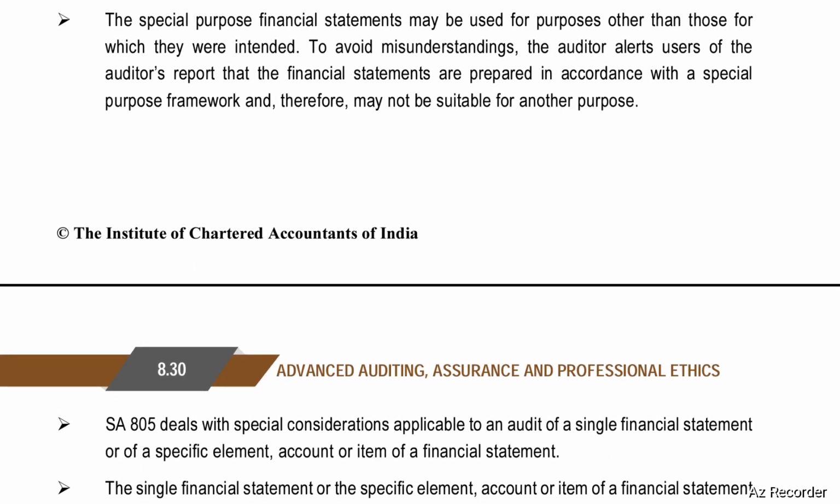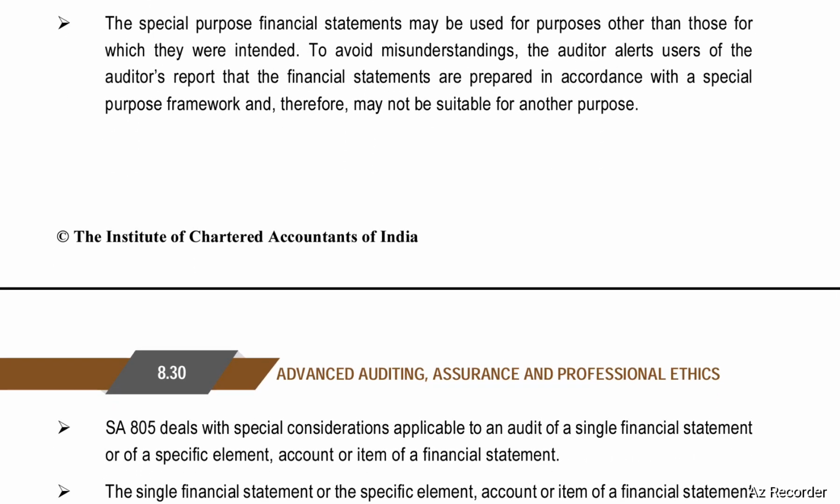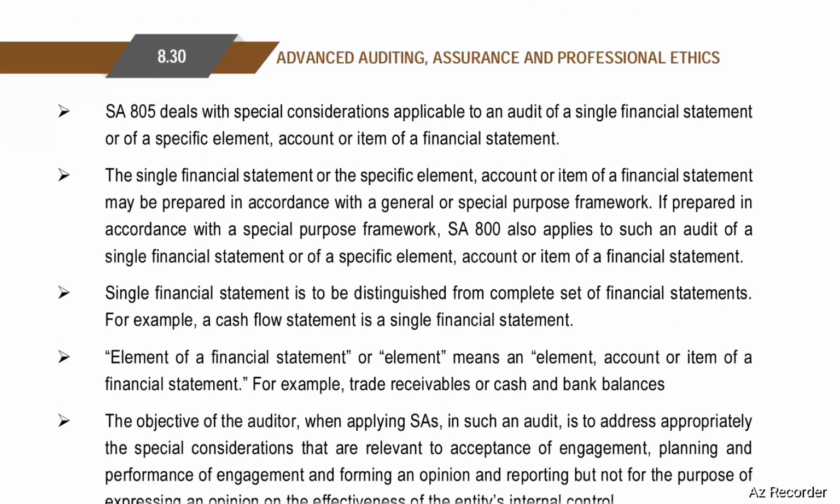The special purpose financial statements may be used for the purpose other than those for which they were intended. To avoid misunderstandings, the auditor alerts users of the auditor's report that the financial statements are prepared in accordance with the special purpose framework and therefore may not be suitable for another purpose.